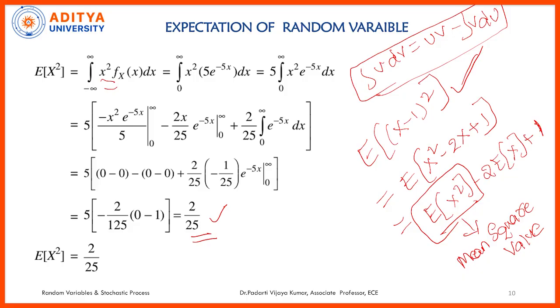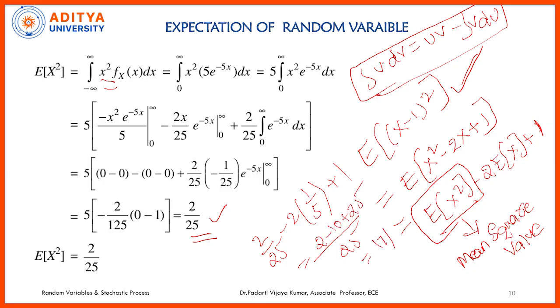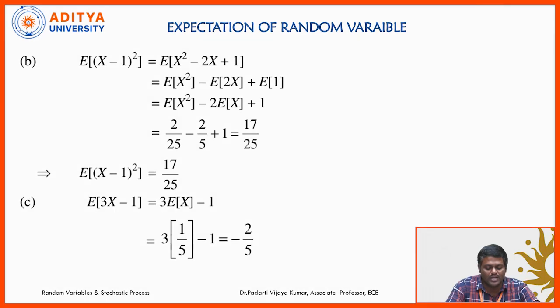So the answer will be 2 by 25 minus 2 into 1 by 5 plus 1. Taking the LCM 25, 2 minus 10 plus 25, 17 by 25. So the answer will be 17 by 25. We applied the property of expectation here for computing expectation of x minus 1 whole square.